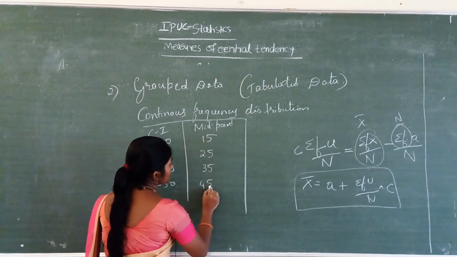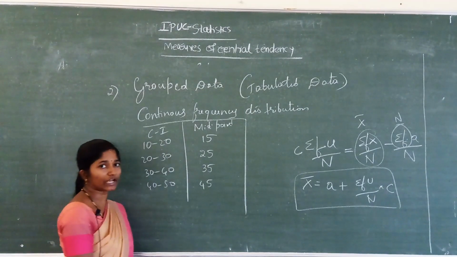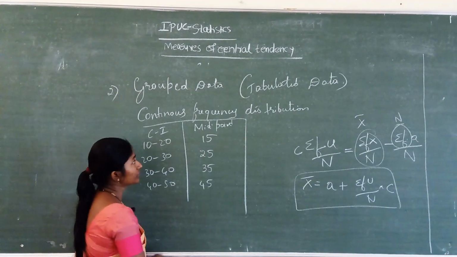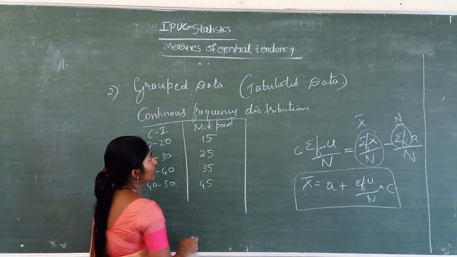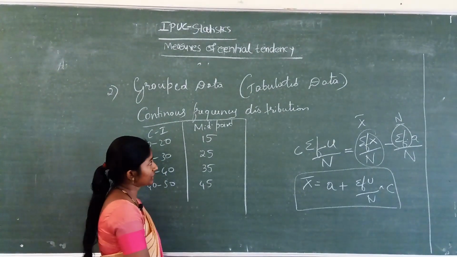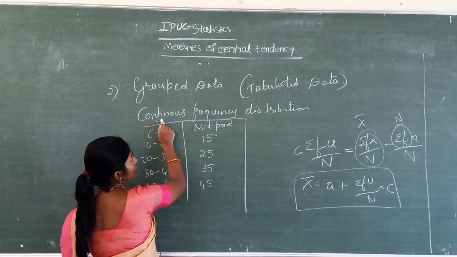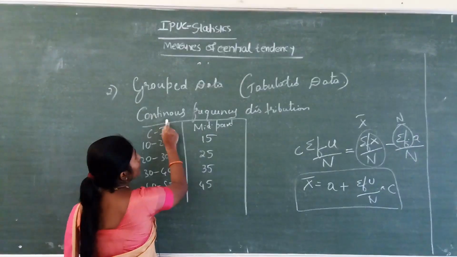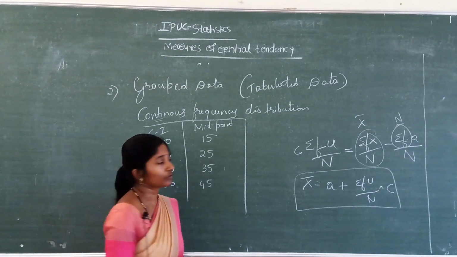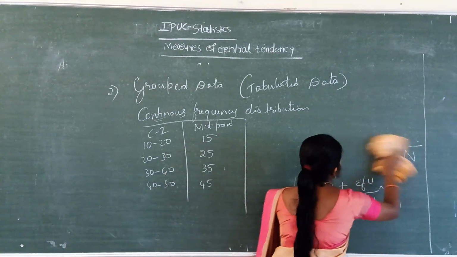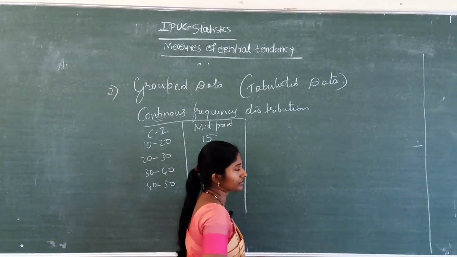We have to see this one, midpoint. Afterwards we have to calculate. The formula that I wrote for the continuous frequency distribution, the same formula you have to repeat here. Only for the continuous frequency distribution you have to find out the midpoint, and the formula that I wrote in the discrete, that same formula is repeated here.